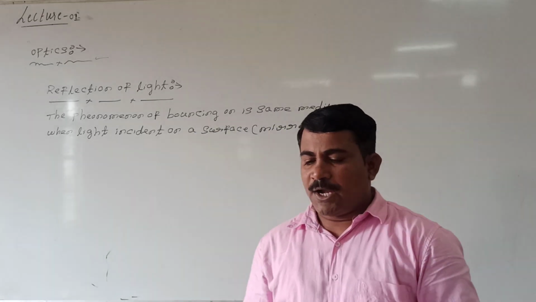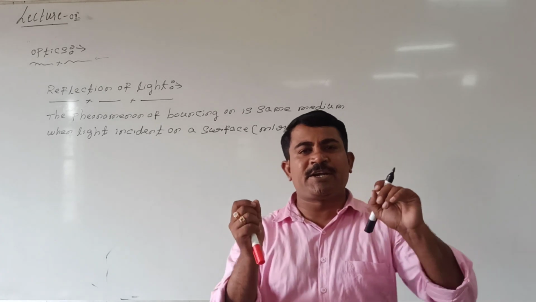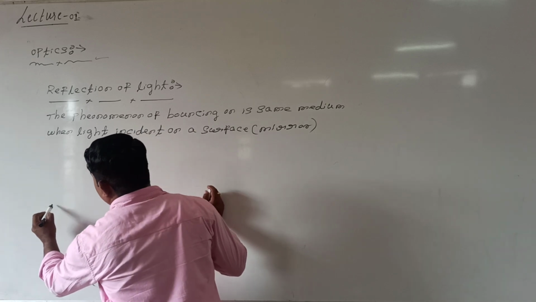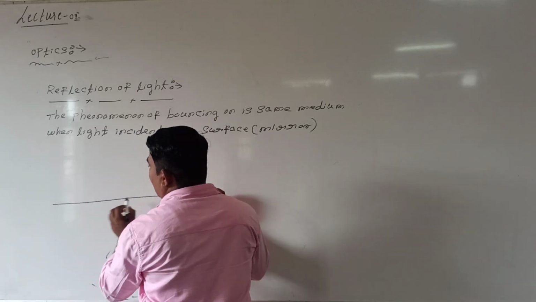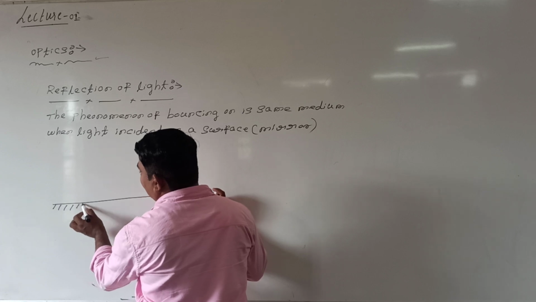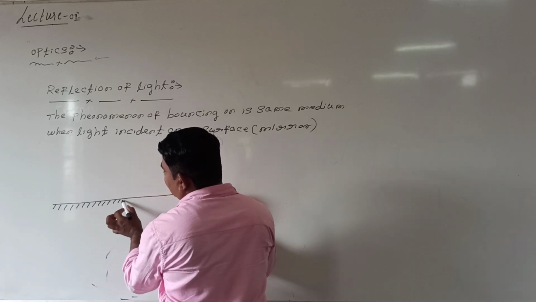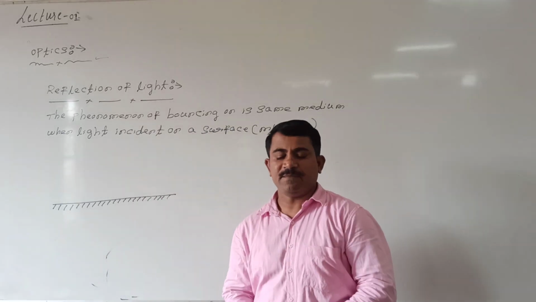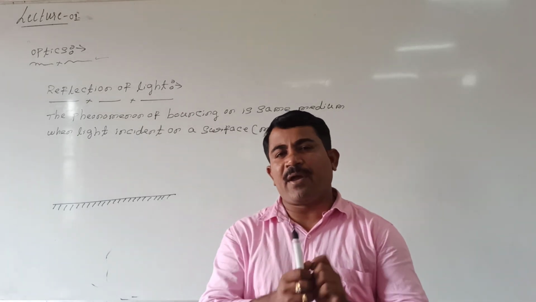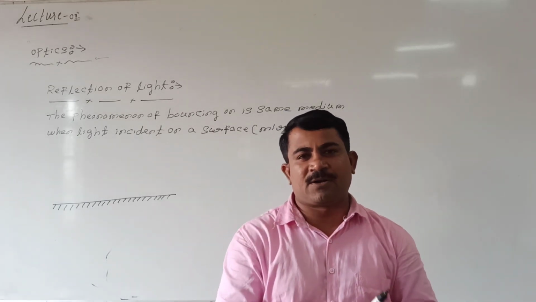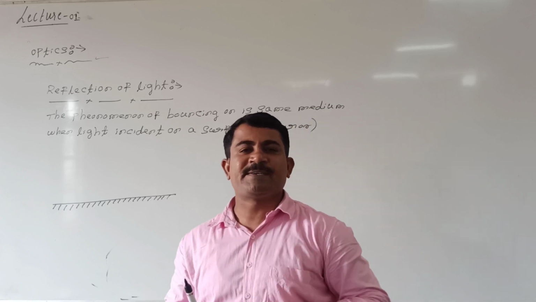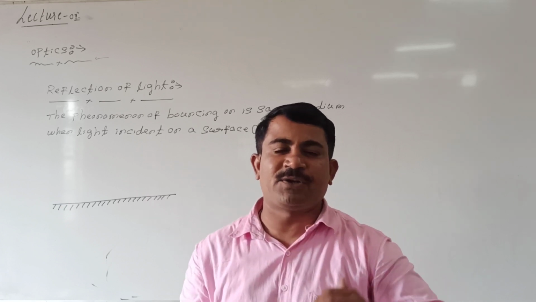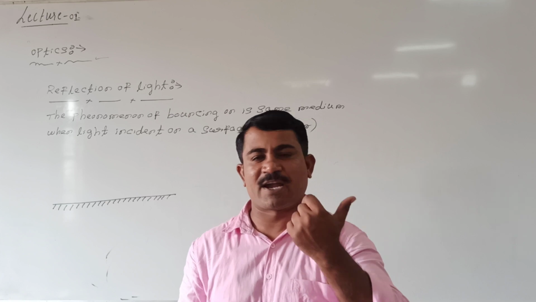Look at me, students. Now I will take a plane mirror. Actually, we'll study the mirror in detail. Simply, it is nothing but a plane mirror. I mean, a mirror consists of a polished surface and a silver surface. This is a plane mirror. Let us consider visible light; I mean, we can take any electromagnetic wave, not only visible light. We know that visible light travels with a speed of 3 × 10^8 meters per second, having a wavelength of 400 nanometers to 760 nanometers. Remember this point.